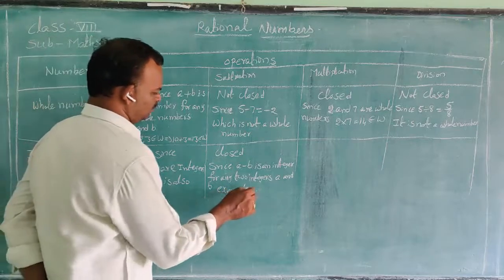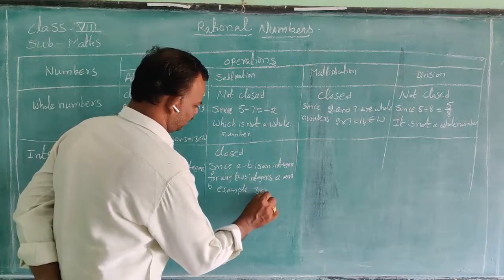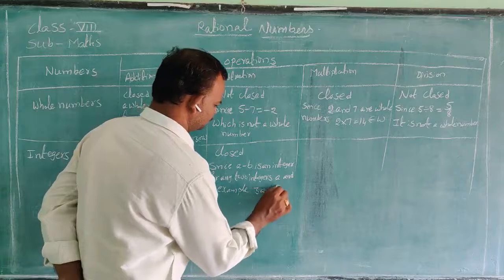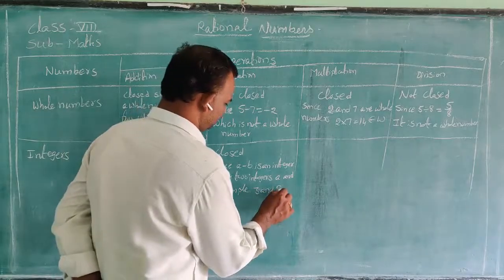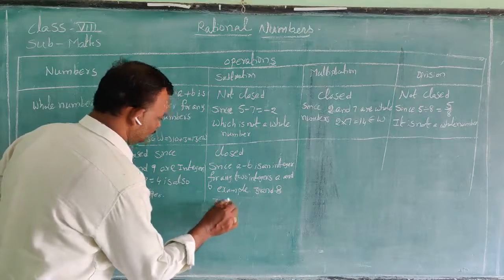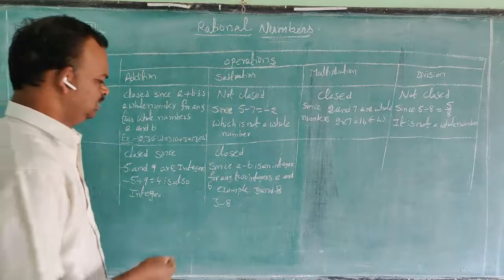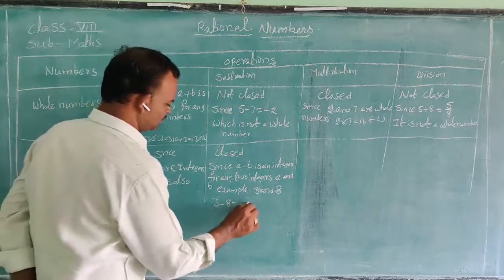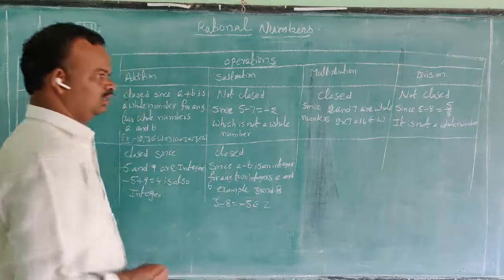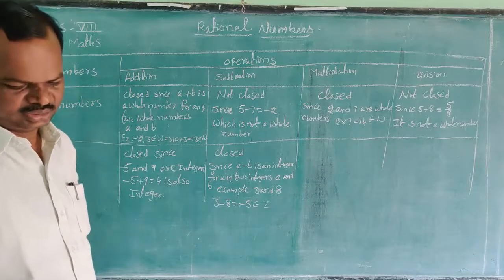Taking 3 and 8, because it is a subtraction, we are subtracting the values. 3 minus 8 is equal to minus 5. It belongs to integers, I or Z.